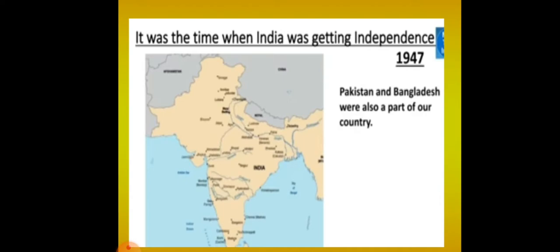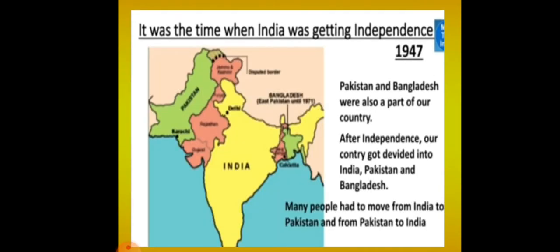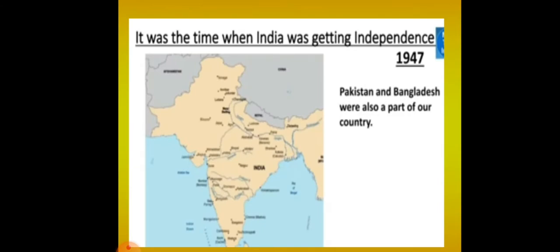Pakistan and Bangladesh, you can see here in this map, were also a part of our country before getting independence, during the British rule.